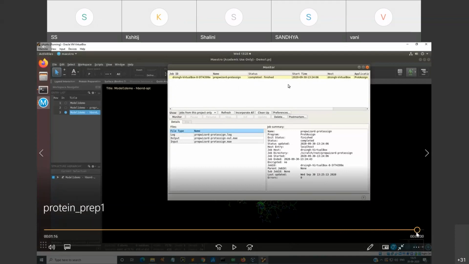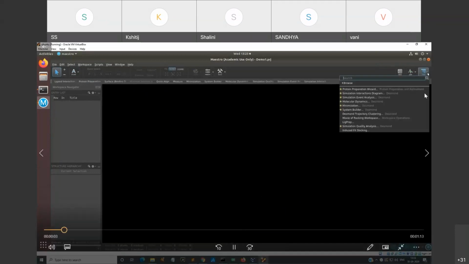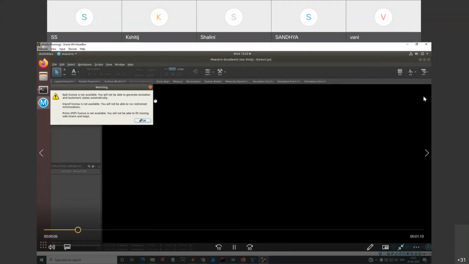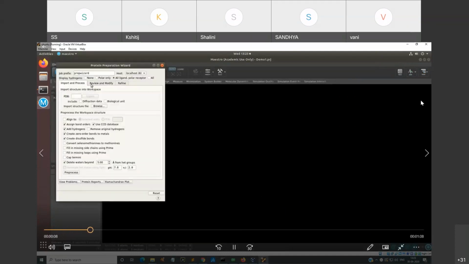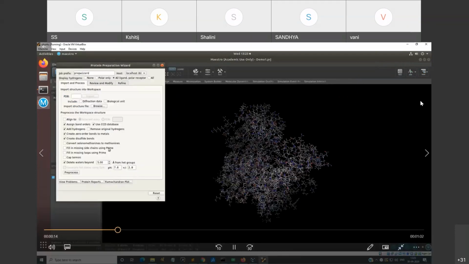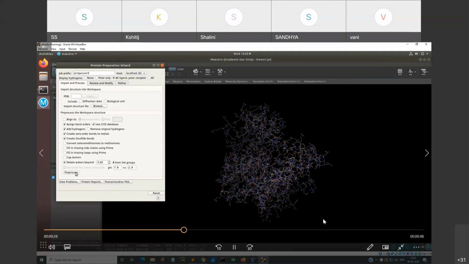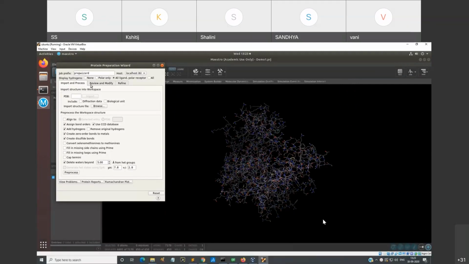It will be good if you can see I had already saved it onto the desktop of my machine. So I opened it from the protein preparation wizard, and I just kept the default parameters with the opening of my molecule which I had saved. I will change the pH in terms of pre-processing. Once your pre-processing of the workspace structure is done, you can review and modify your structure over here.